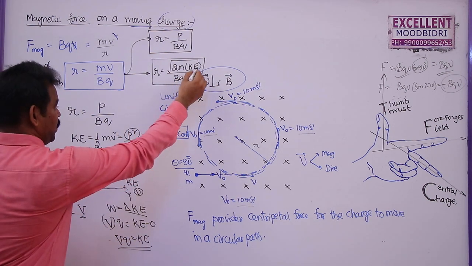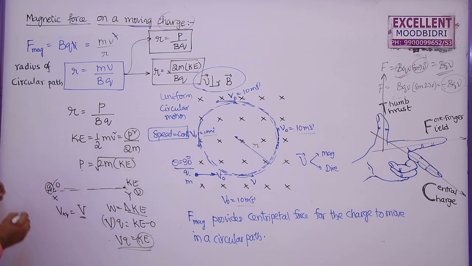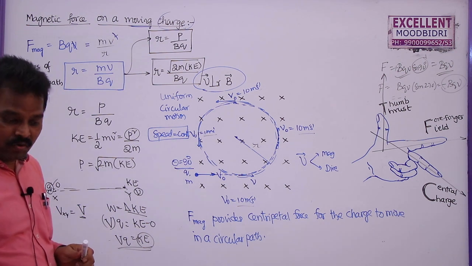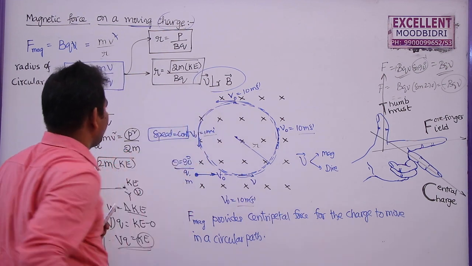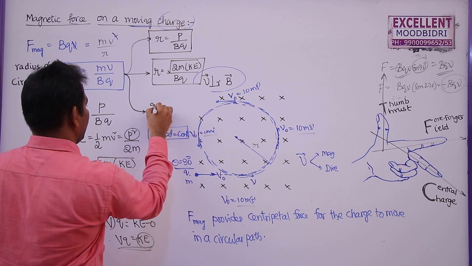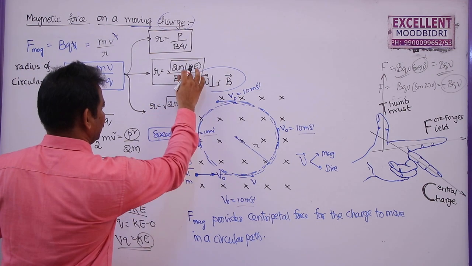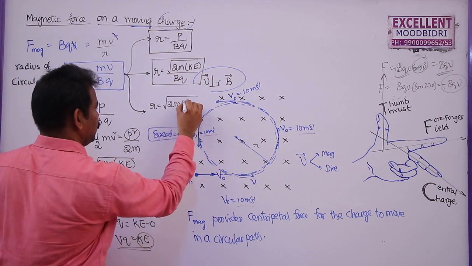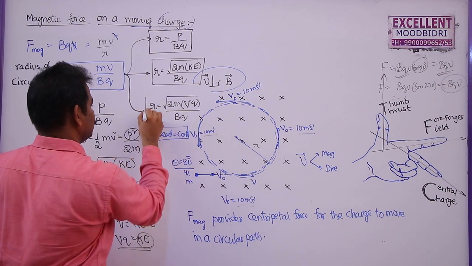So in place of KE, you can also write the product of the potential difference, the potential through which the charge is accelerated, into the amount of charge. If you write this, then you can write this as the third equation. In place of this you can write, this is the third one, r is equal to root over 2m, and in place of kinetic energy you can write the potential difference into charge, all by Bq. So this is one more expression.